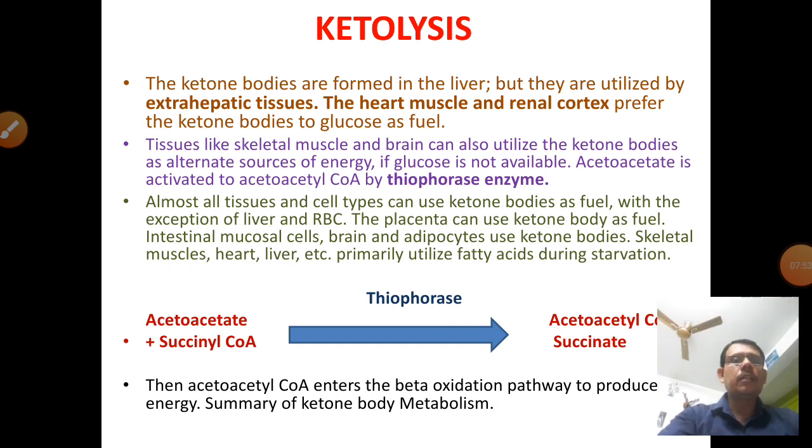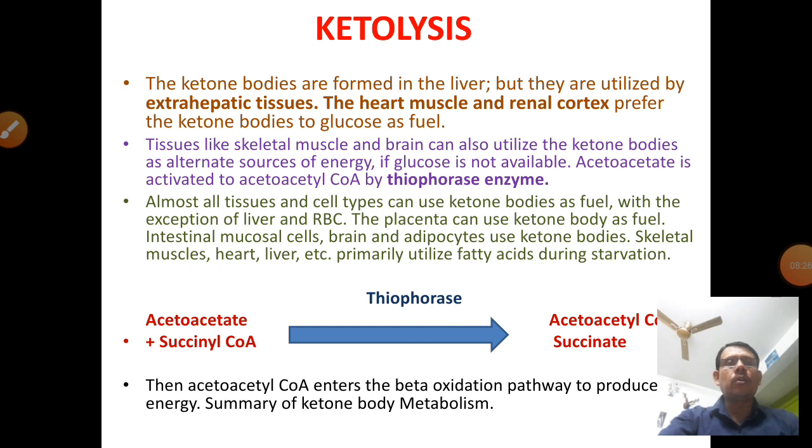The heart muscle and renal cortex prefer ketone bodies to glucose as fuels. Tissues like skeletal muscle or brain can also utilize these ketone bodies as an alternative source of energy. If glucose is not available, such as in starvation, acetoacetate is activated to acetoacetyl-CoA by the enzyme thiophorase. Ultimately, ketone bodies will be converted to acetyl-CoA. This acetyl-CoA goes into the TCA cycle and ultimately produces energy.